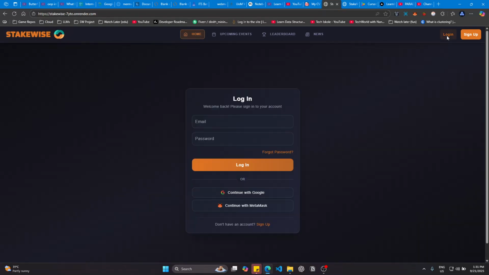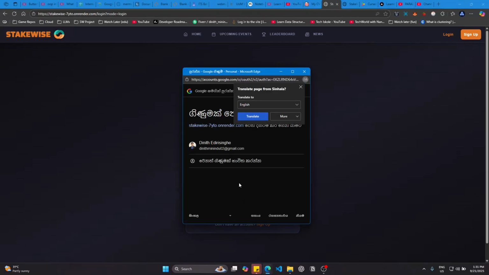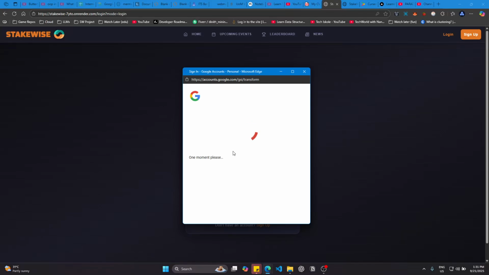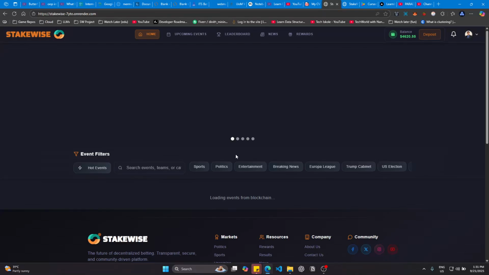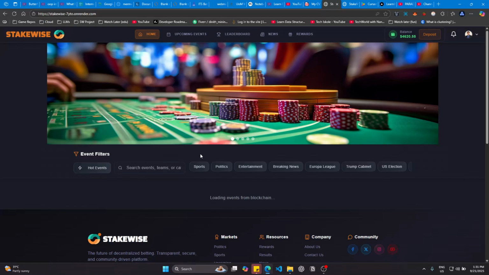First, we have to log in to the system. So I'll use Google authentication to log in. After logging in to the system, you can place bets on various events listed on the home page.